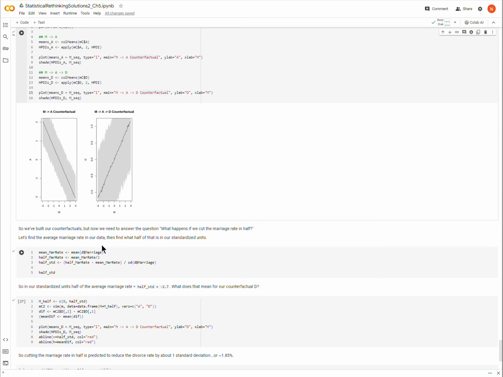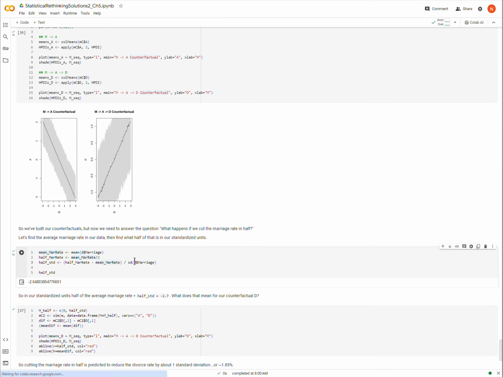So the first thing we need to do is figure out what the average marriage rate was, what half of that is, and then what that value is expressed as a standardized unit. You can walk through all of the math there. This last one is the only thing that might be a little bit tricky, but remember, when we're standardizing a variable, generally what we're doing is we're taking the value minus the mean of those values divided by the standard deviation of that value. And so the value that we're using here is half of the marriage rate.